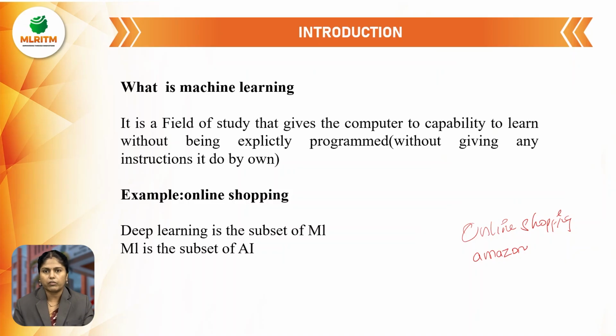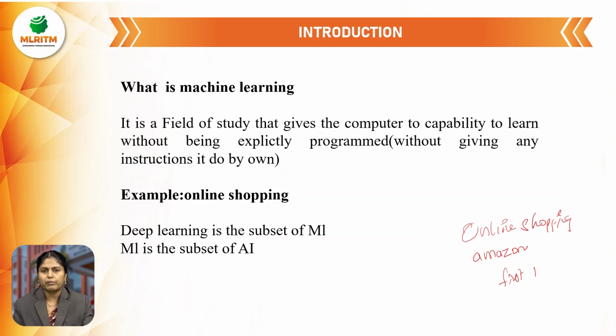You give all these operations to search for a particular product. But whatever instruction you give the first time, it will take those same instructions for the next search.